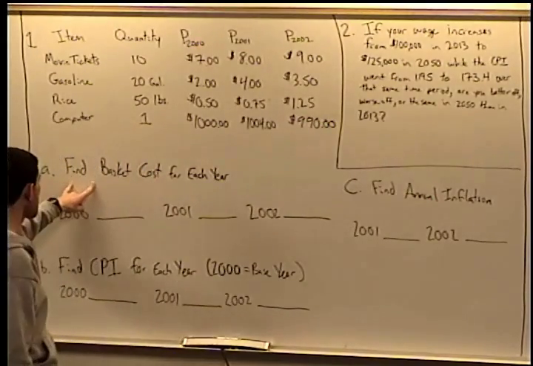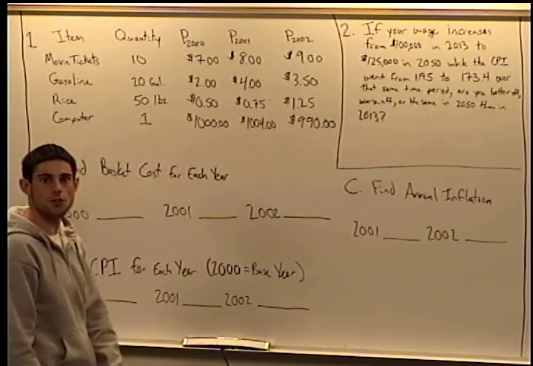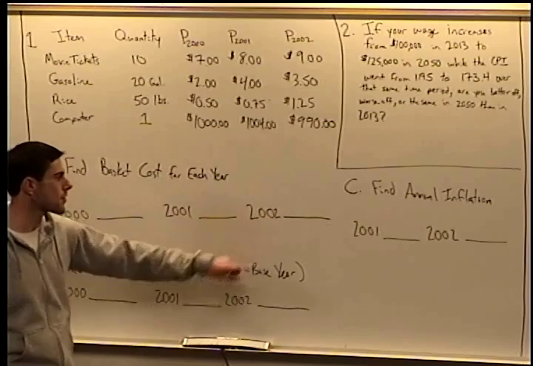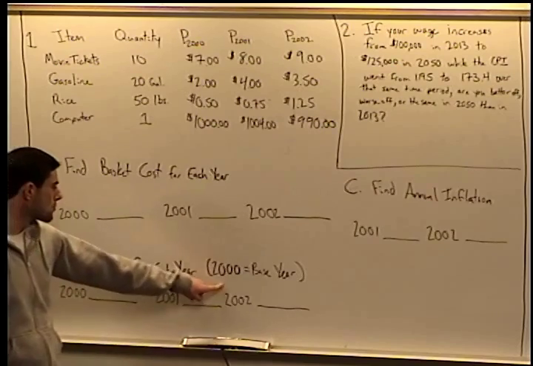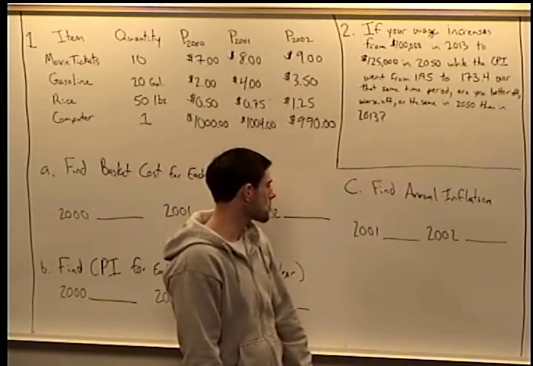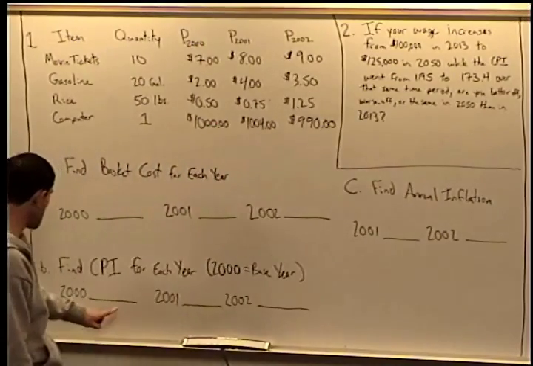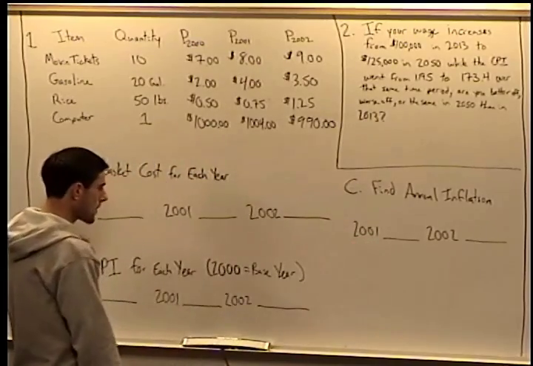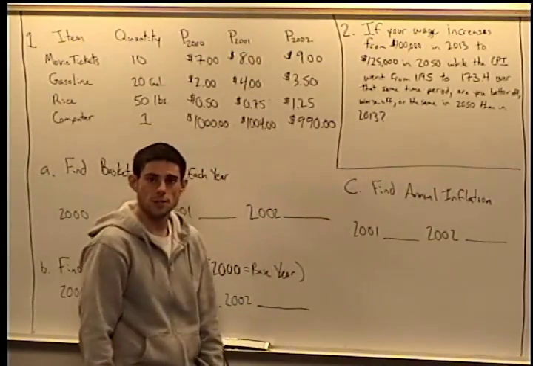Okay, so for part A, I want you to go through and find the basket cost for each year. So find out if we rang this up at the grocery store, what would your total receipt be? That's the basket cost. So 2000, 2001, and 2002. Part B, I want you to find the CPI for each year, assuming that 2000 is the base year. And part C, I want you to find the annual inflation rate. So when we say annual inflation rate, it means per year. So you're going to have to find inflation between 2000 and 2001. That's inflation in 2001. And then how much prices rose between 2001 and 2002. That would be the annual inflation rate for 2002.